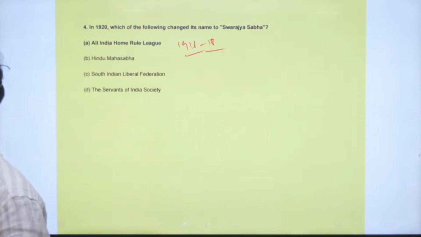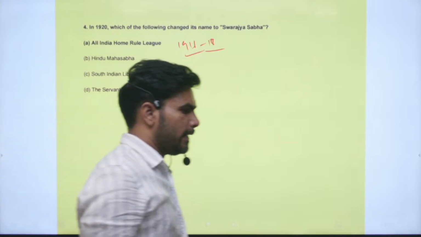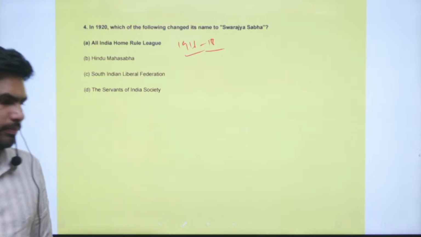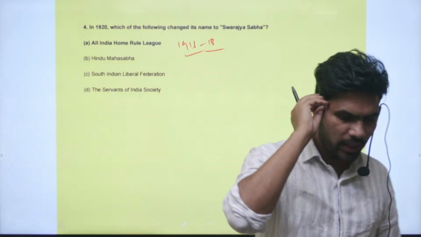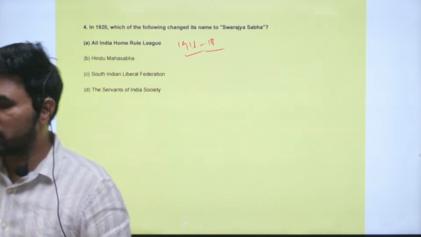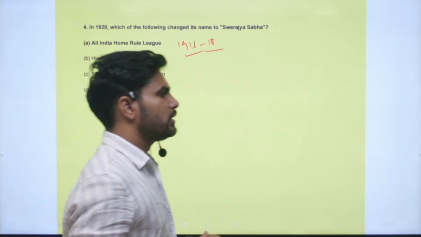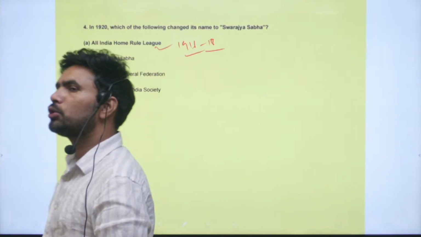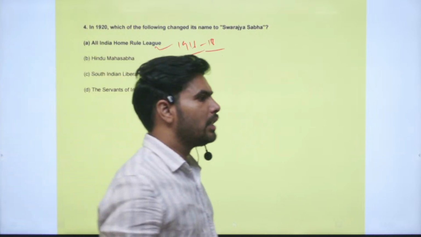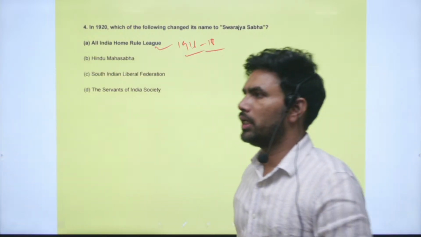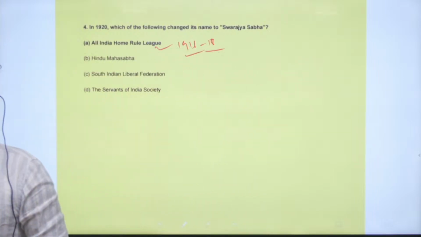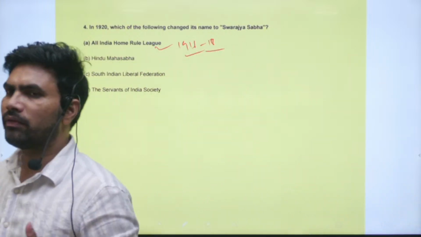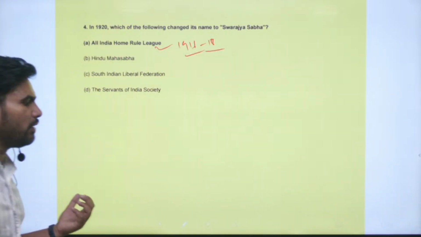It was spearheaded by Annie Besant and Bal Gangadhar Tilak, you know very well. This movement was started in the context of the First World War that lasted between 1914 and 1918. This movement demanded that India should be granted dominion status on the lines of other English colonies like Canada, Ireland. So that was the intention of this particular movement.